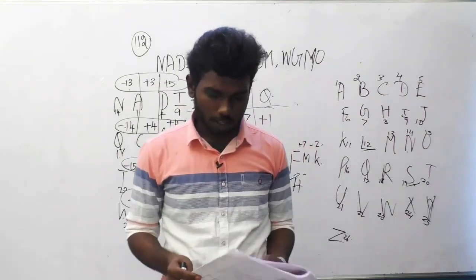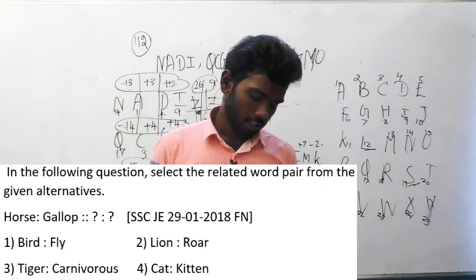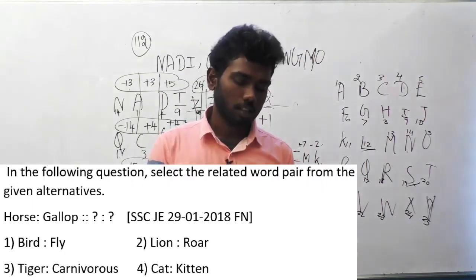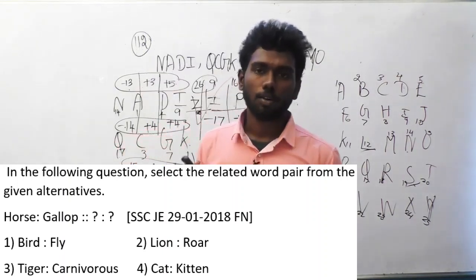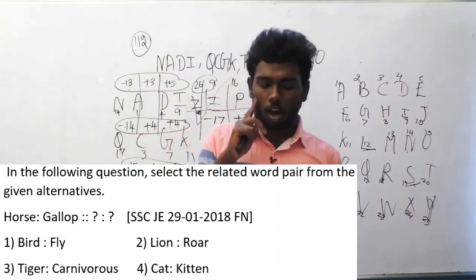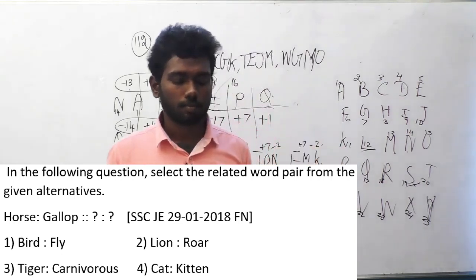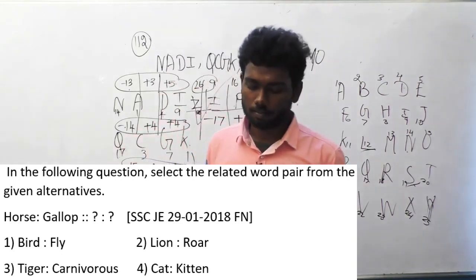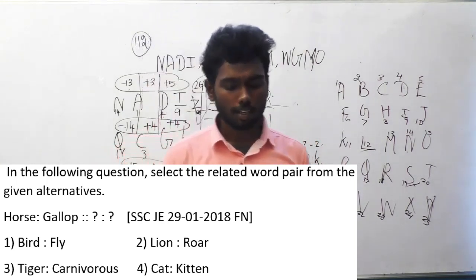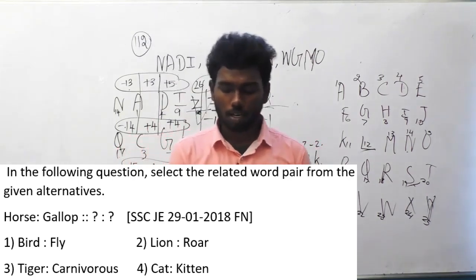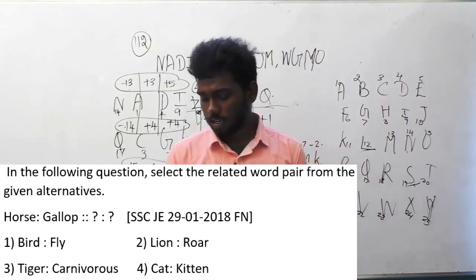So let's move on to the 121st question. In the following question, select the related word pair from the given alternatives. Same alternative questions are repeating, guys. You have to be careful. You have to prepare for this. Horse is to gallop implies dash. This is a good question. Actually, it explains something different. And the options are bird is to fly, lion is to roar, tiger is to carnivorous, cat is to kitten.